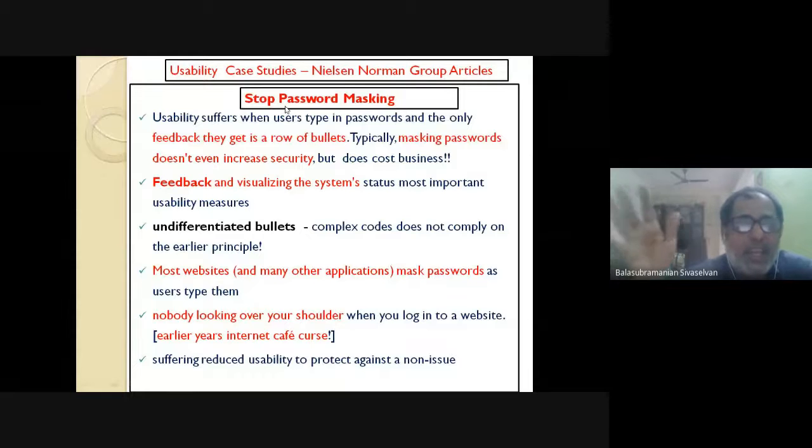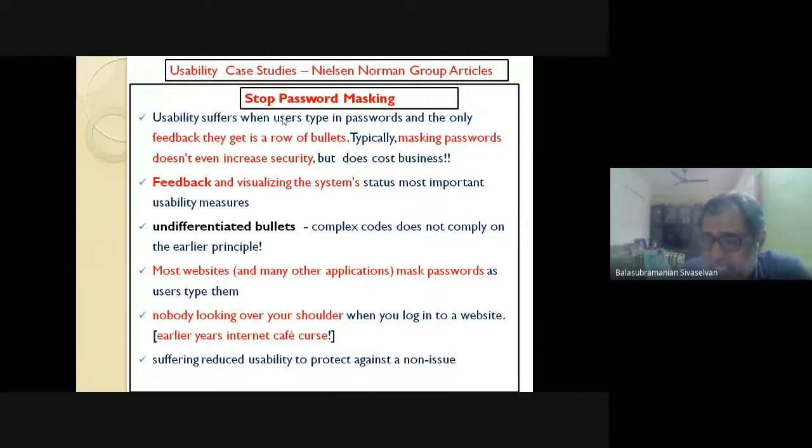you are given a user ID and a password. Passwords are typed in a bulleted fashion or a starred fashion, right? All this stuff. I will not go line by line in the slide, but I'll tell you the essence. See, how did this design for password masking come about in the earlier years?